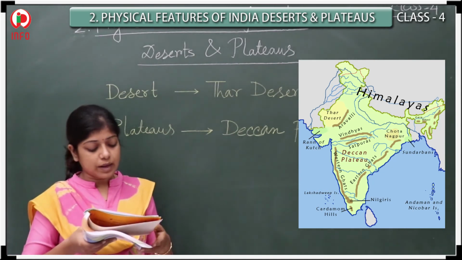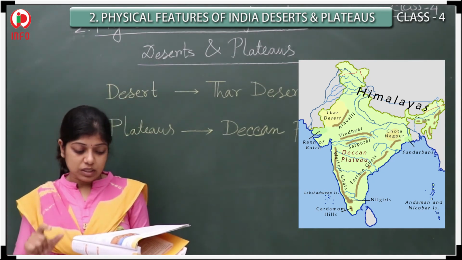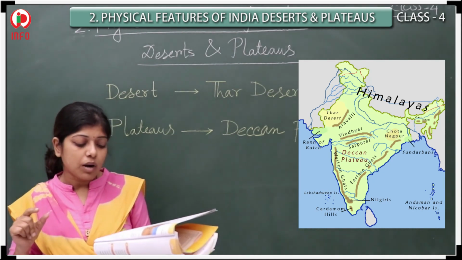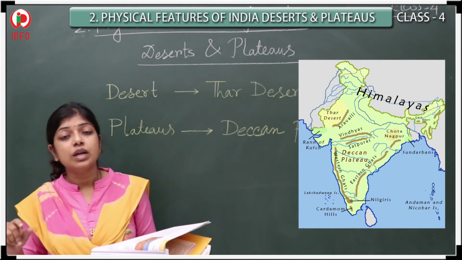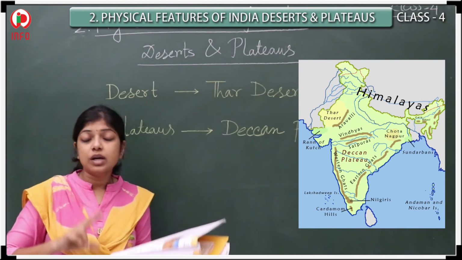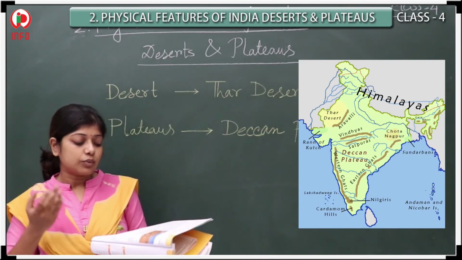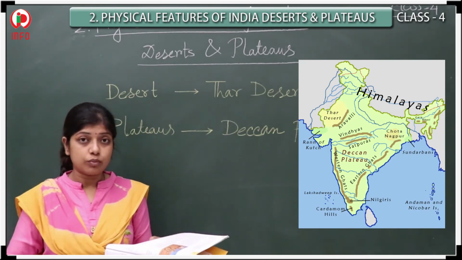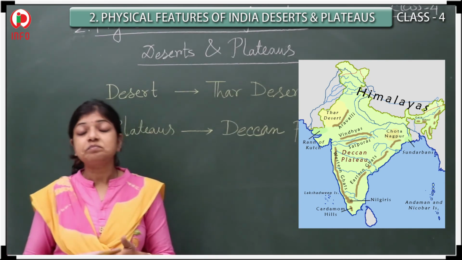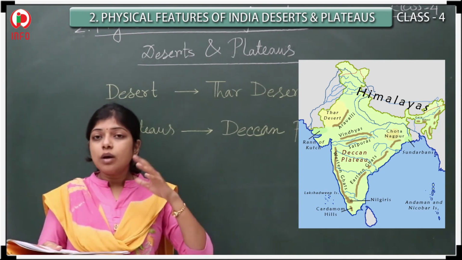So for the plateaus, which months are considered summer? March to June, that period is very hot and considered the summer. And the rainy season is June to October. Is it clear? So next, I will tell you about the different animals.